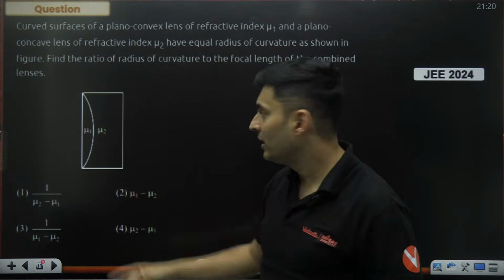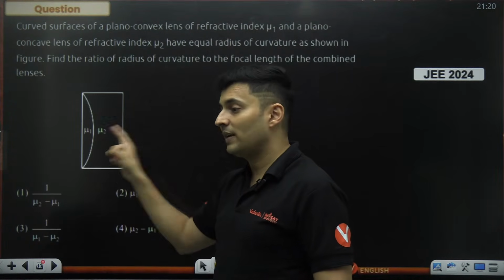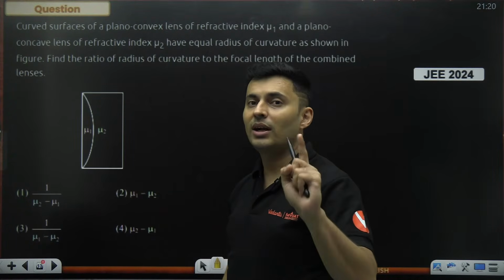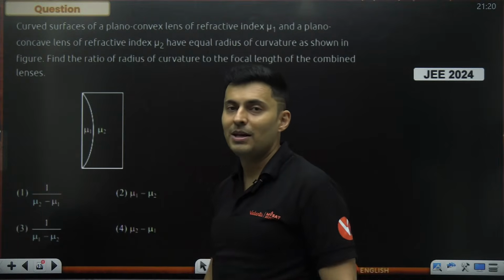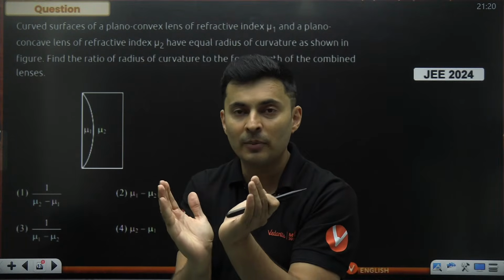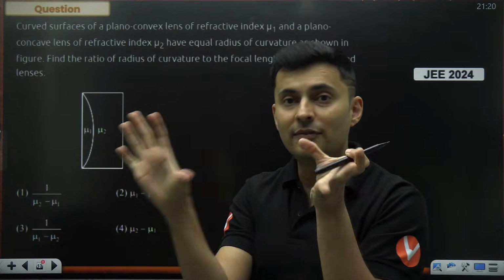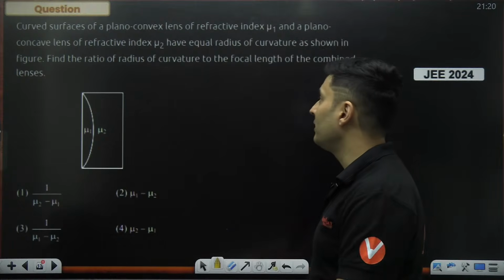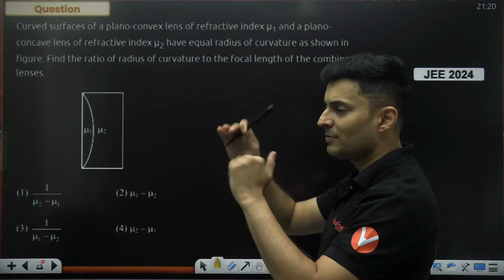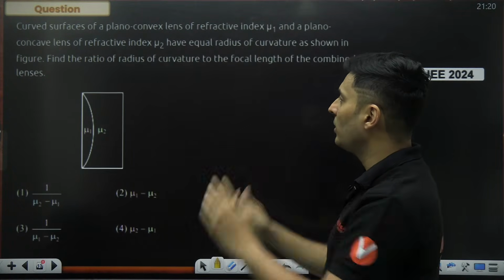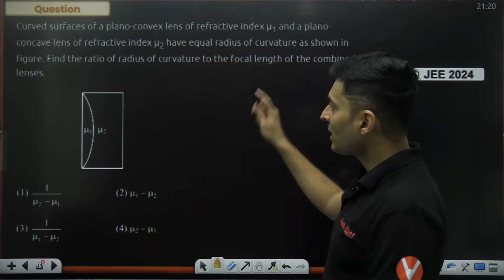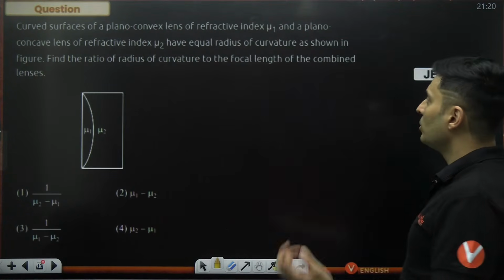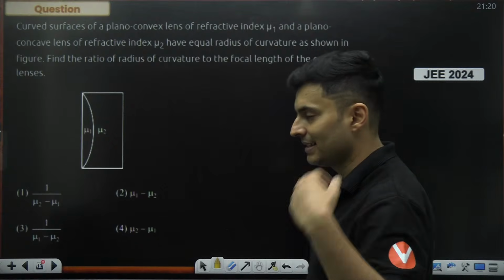But don't be fooled, inside there are two different refractive indices. So it will not exactly behave like a glass slab, because the inside part is not uniform. It has two different mu's, or refractive indices. The radius of curvature is perfectly matching, so they fit onto each other like a puzzle piece. Find the ratio of the radius to the focal length of the combined lens.